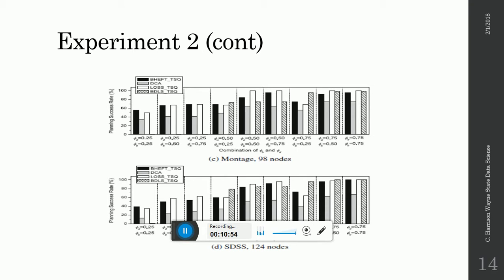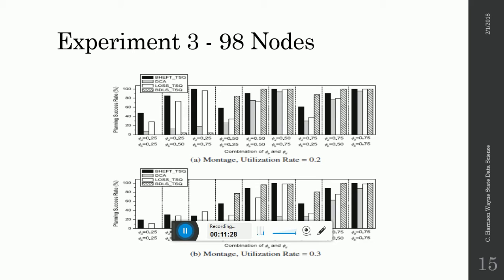And continuing on with experiment 2 with the 98 node system and 124 node system, more of the same, where the BHEFT algorithm is outperforming the LOSS TSQ, BDLS TSQ, and the DCA. We do see that LOSS does actually start to outperform the BHEFT algorithm with the constraints being loosened on these higher node systems. So in experiment 3, we bring utilization rate back into the equation.